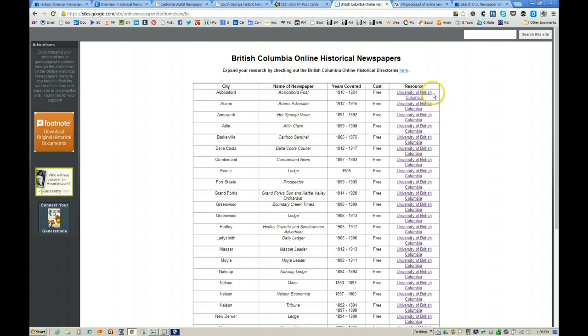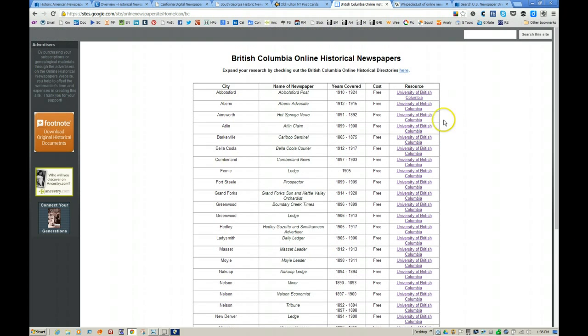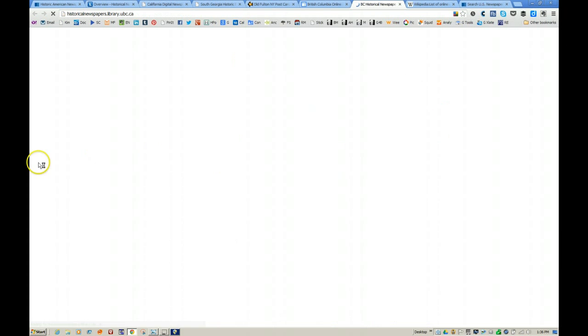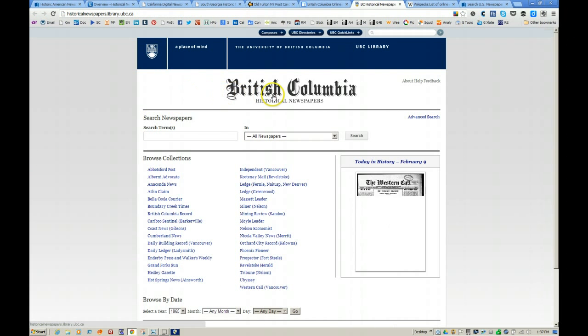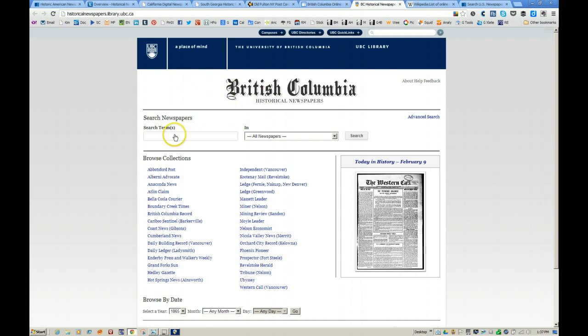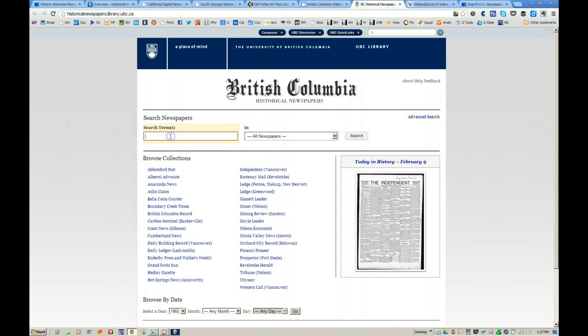And the University of British Columbia has created a large site that has a number of newspapers in it. And here is their site, British Columbia Historical Newspapers. You can do a search. You can select the newspaper in advance, like this. But let's just try a quick search. See how this one goes.